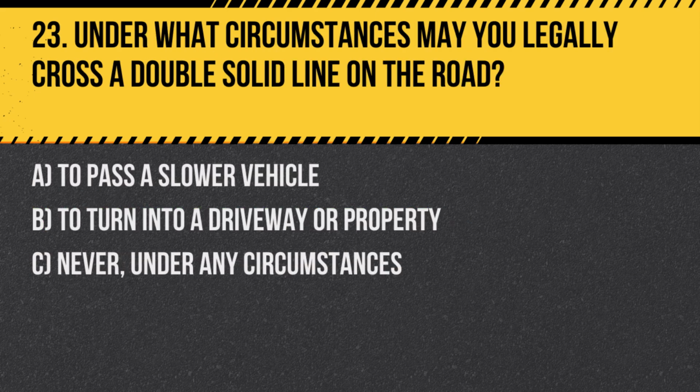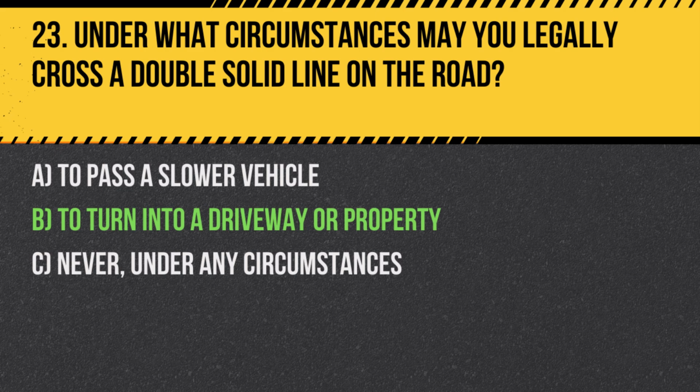Question 23. Under what circumstances may you legally cross a double solid line on the road? A. To pass a slower vehicle. B. To turn into a driveway or property. C. Never, under any circumstances. Answer: B. To turn into a driveway or property. Double solid lines should generally not be crossed, but you may cross them to turn into a driveway or property when safe.